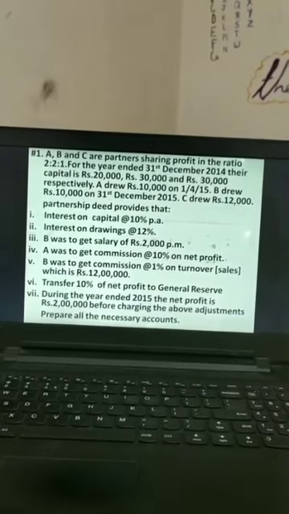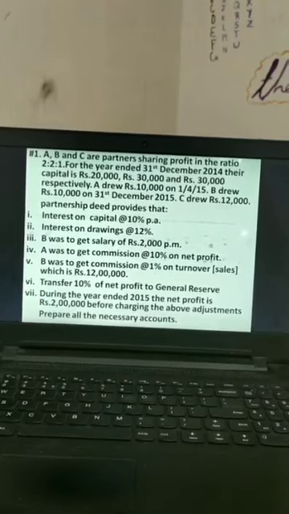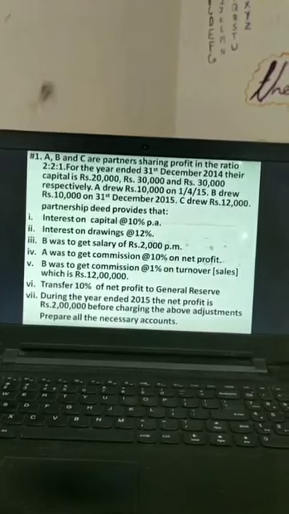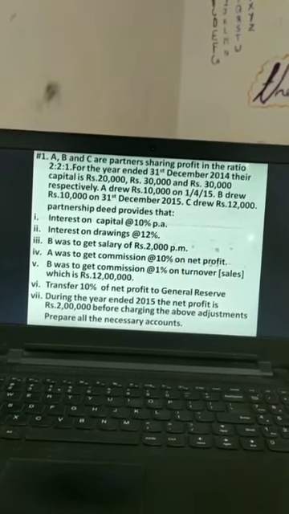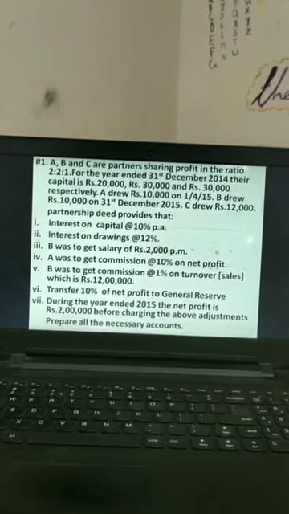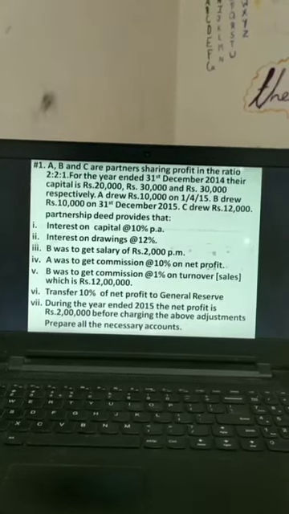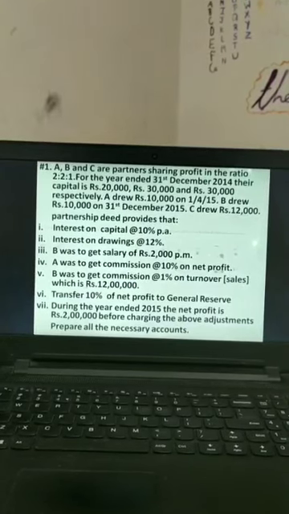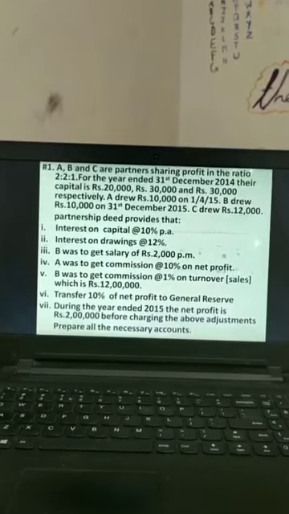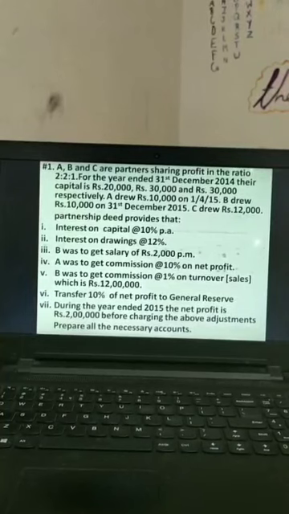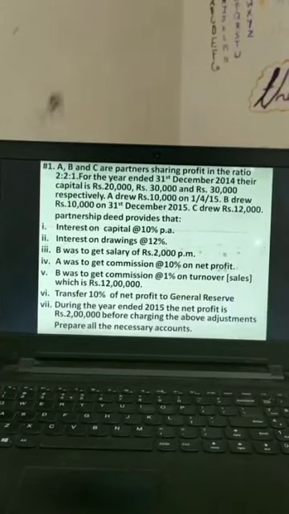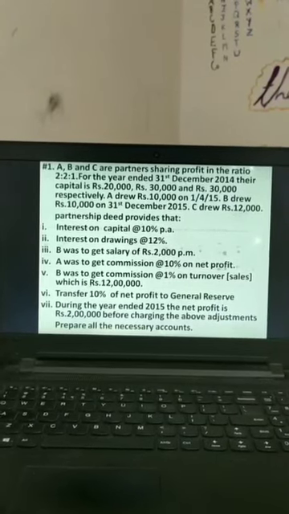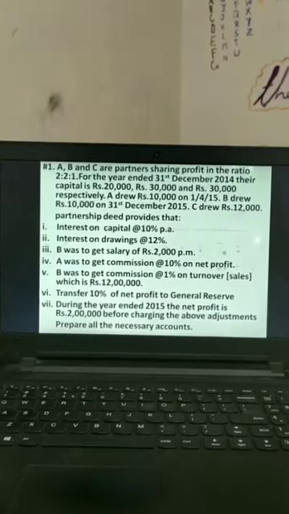A drew rupees 10,000 on 1/4/15. B drew 10,000 on 31st December 2015, the last date. And C drew 12,000. Students, if the date is not mentioned, we have to consider that it has been drawn in the middle of the year. Partnership deed is there and it provides that interest on capital at the rate 10% per annum. Interest on drawing is 12%, not per annum. Notice, not per annum. That means date factor, time factor is no more there.